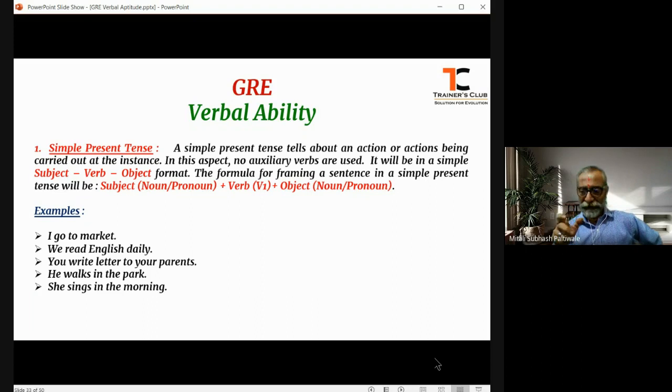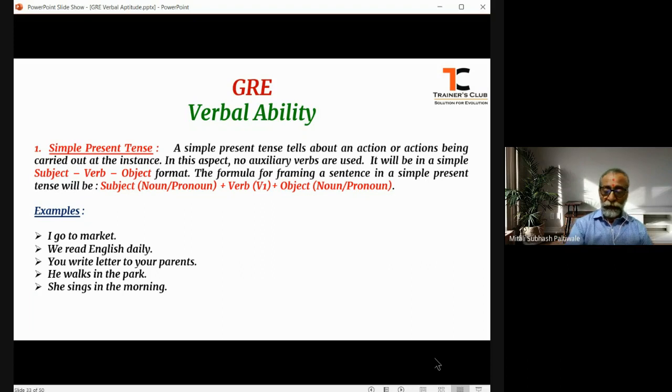So when we look at a few examples: I go to market, we read English daily, you write letters to your parents, he walks in the park, she sings in the morning.